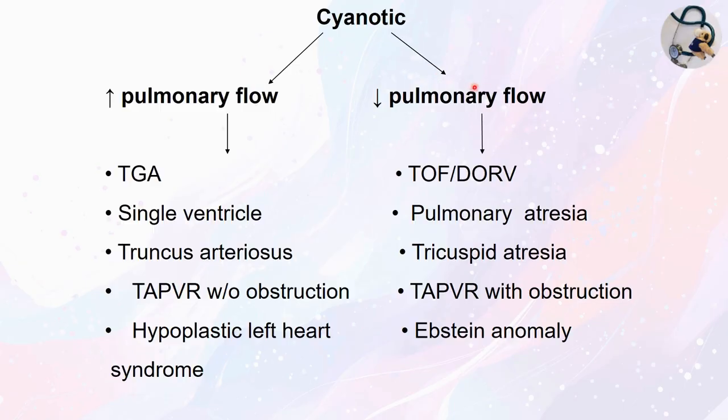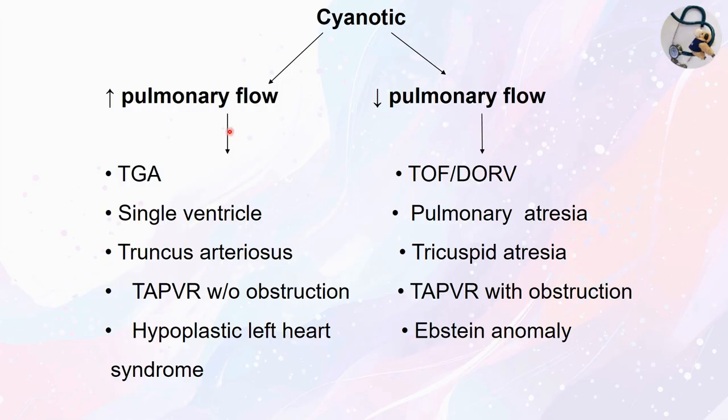Cyanotic heart disease can be classified with the increased pulmonary flow or with the decreased pulmonary flow. Decreased pulmonary flow is with pulmonary stenosis, and these defects follow the Fallot's physiology. So here examples are tetralogy of Fallot, double outlet right ventricle, pulmonary atresia, tricuspid atresia, total anomalous pulmonary venous return with obstruction, and Ebstein anomaly.